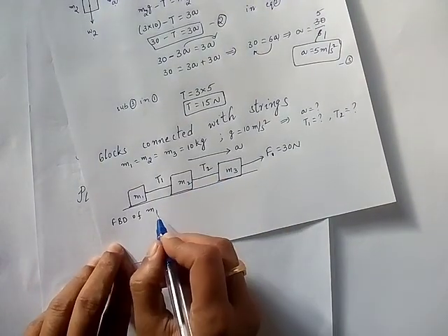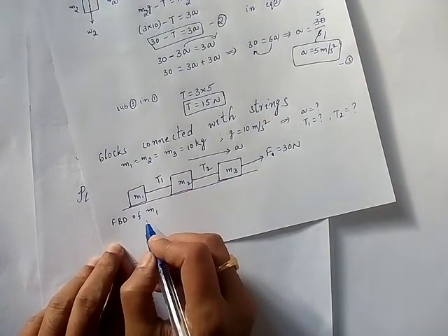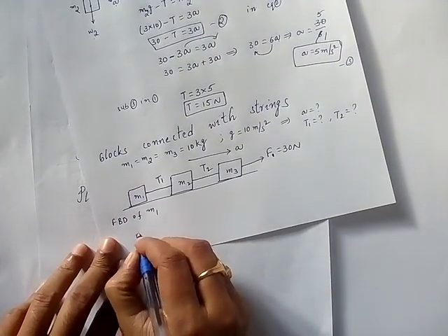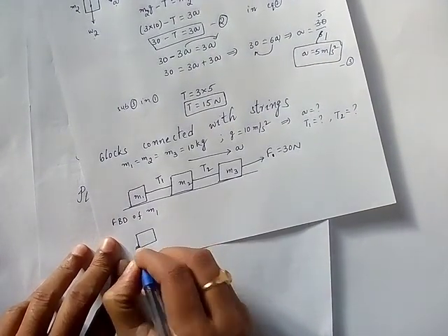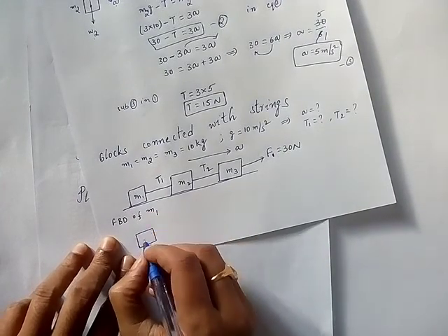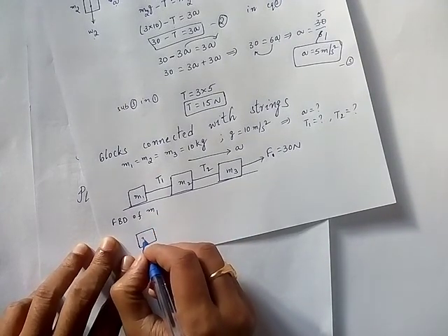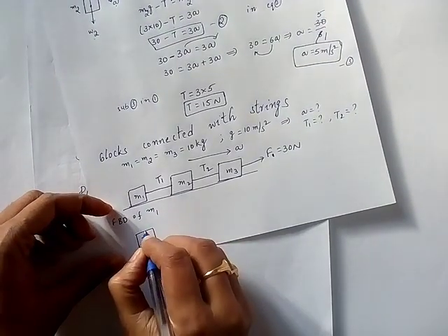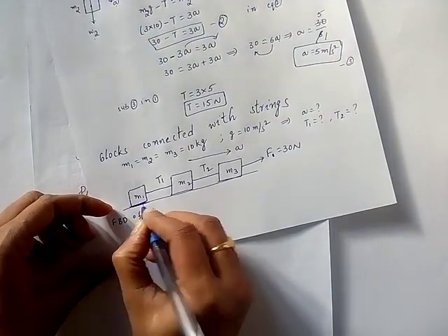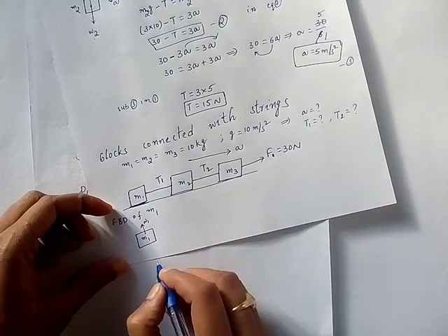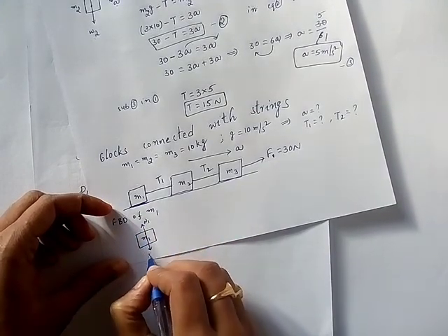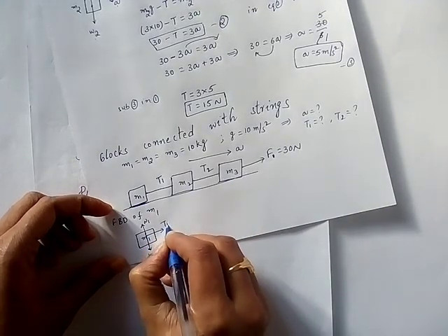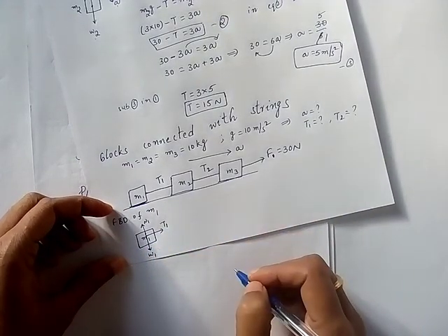For M1 I will show you vertical forces also, but for the other two I am not drawing. It will be convenient for you, it will be an easy diagram. So M1. What are vertical forces? As it is on this surface, there will be normal force N1, and weight W1 acting downwards, and there is T1 acting here.